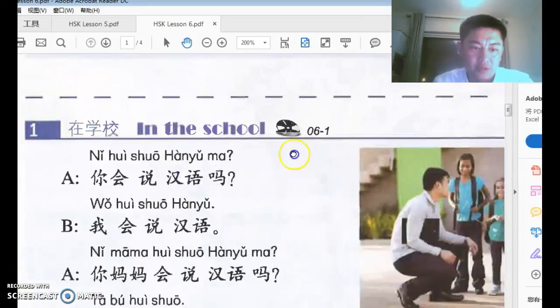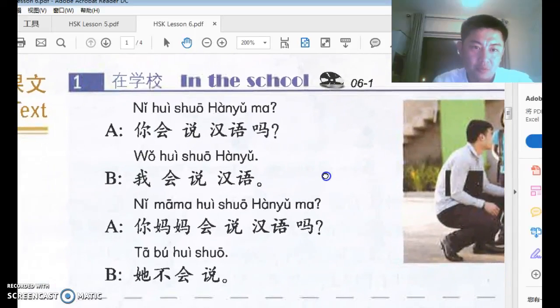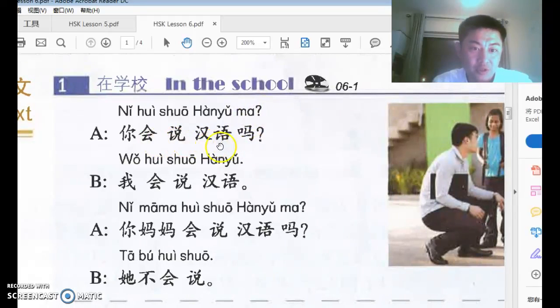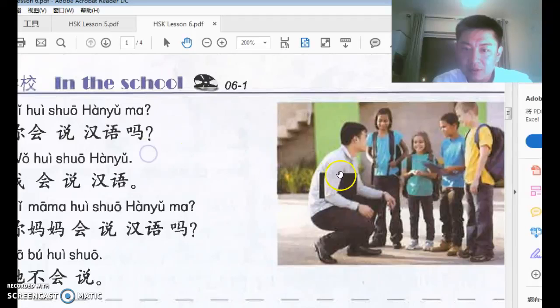Right, now let's take a look at the conversation. Number one happens in the school. 在学校. That's school, 学校. A says, 你会说汉语吗? Yes or no? You can speak Chinese, right?